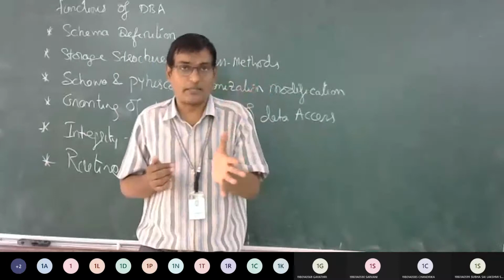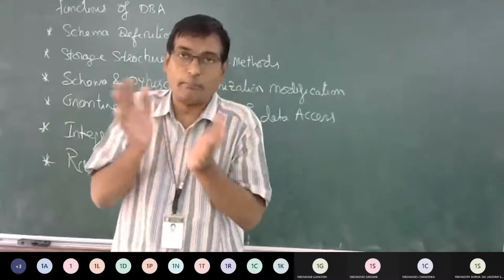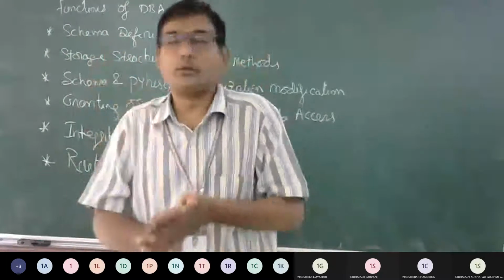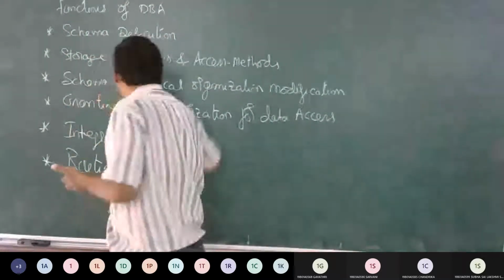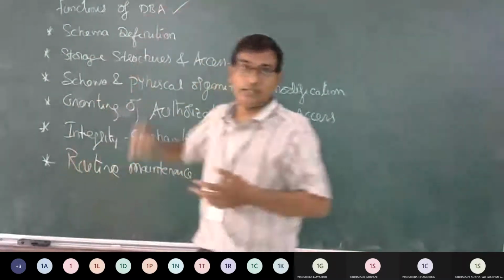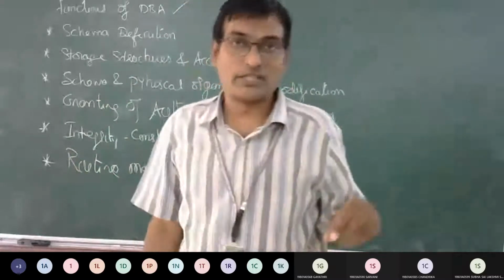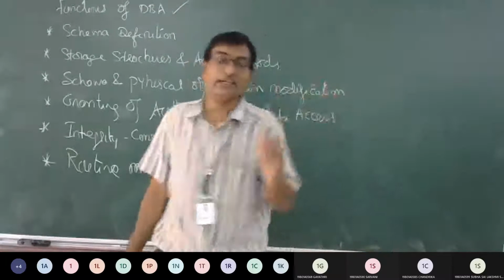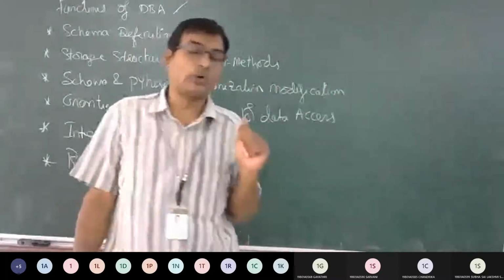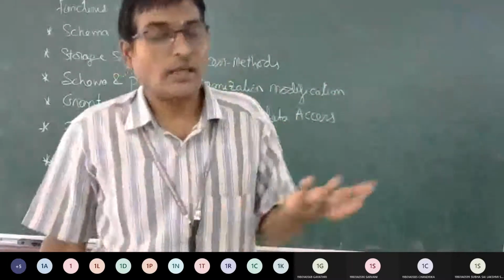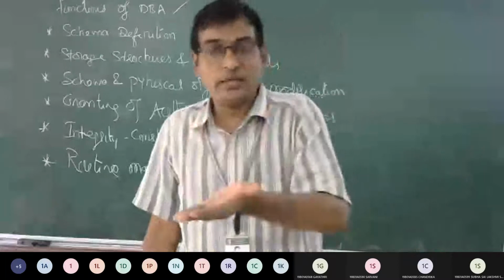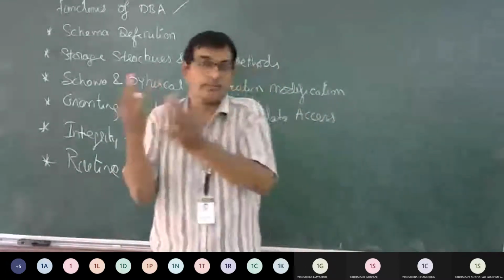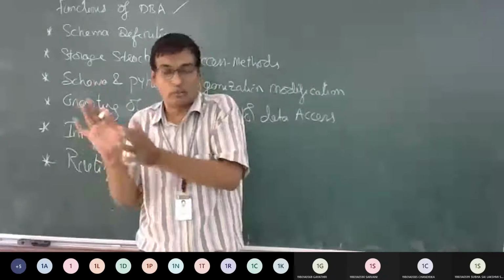The third category is the person who is going to manage the database. We are going to call him a database administrator, DBA, and this person is going to manage the database. How is he going to manage? Suppose I am purchasing a DBMS software, a SQL software, Oracle SQL, for my college.